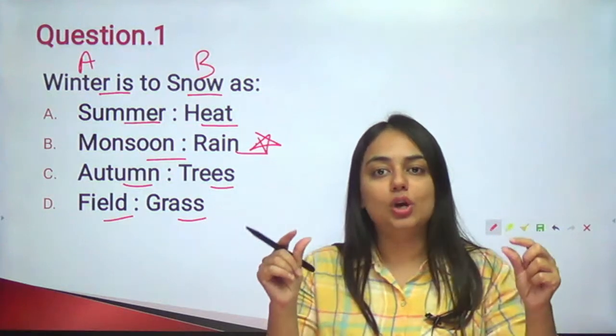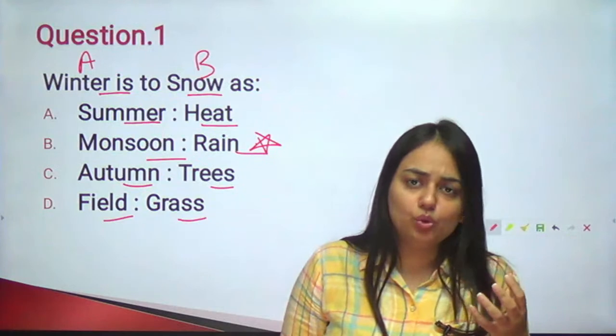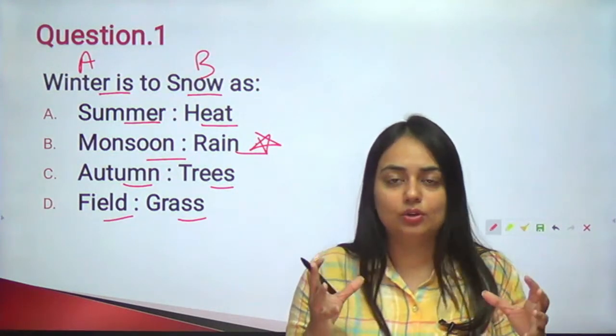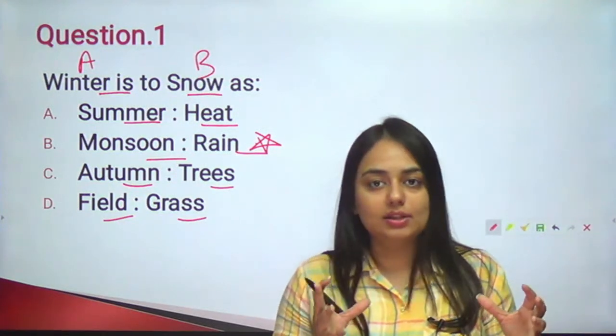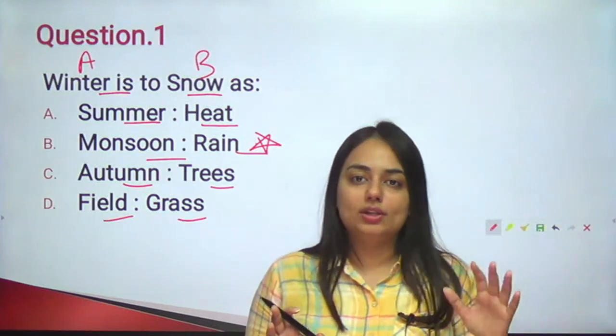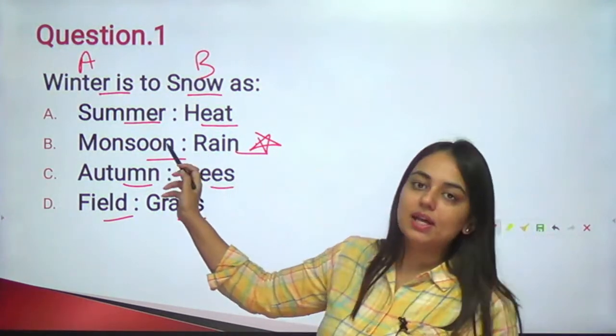Right, sentence structure forming is very important for analogy questions. I have known students who perform so wonderfully on the RC sets. They score full marks in the RCs. But when it comes to analogy, they get confused because often there are two to three choices which almost look like the correct answer. For this one, it will be second, monsoon.